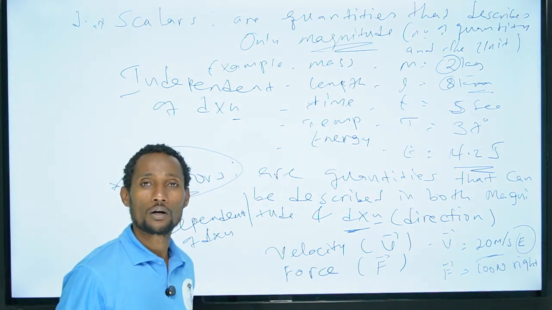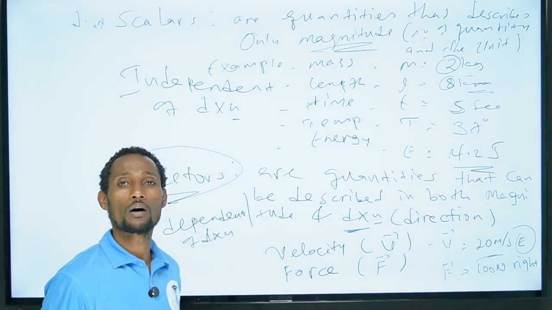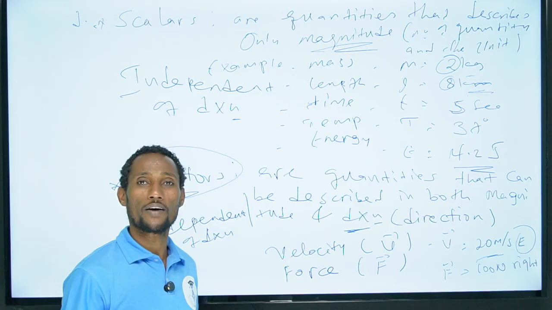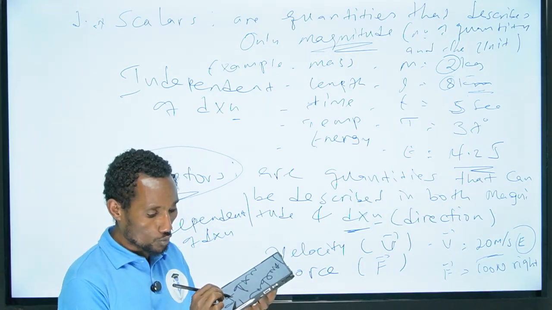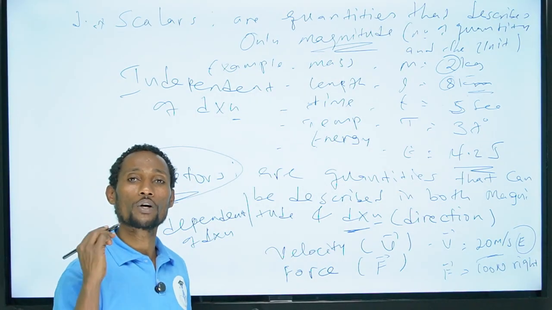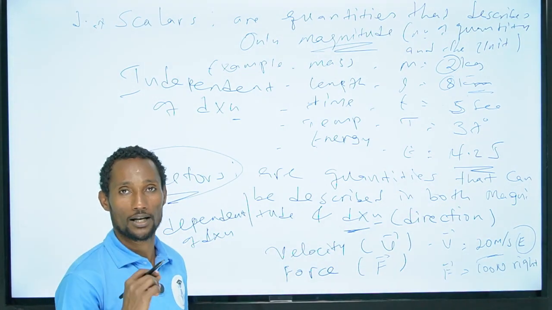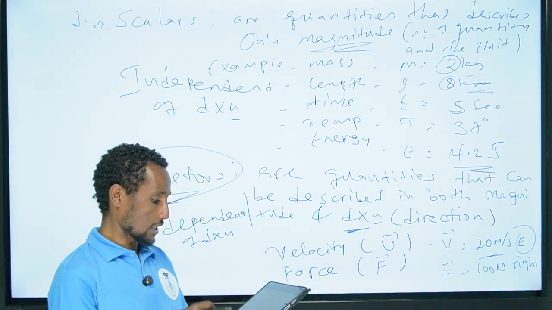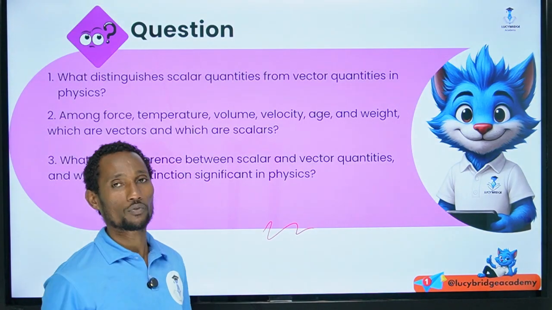In your textbook or lesson, you have to identify the vector quantities, which hold an arrow on the overhead of the symbol. So you have to identify in such a way.